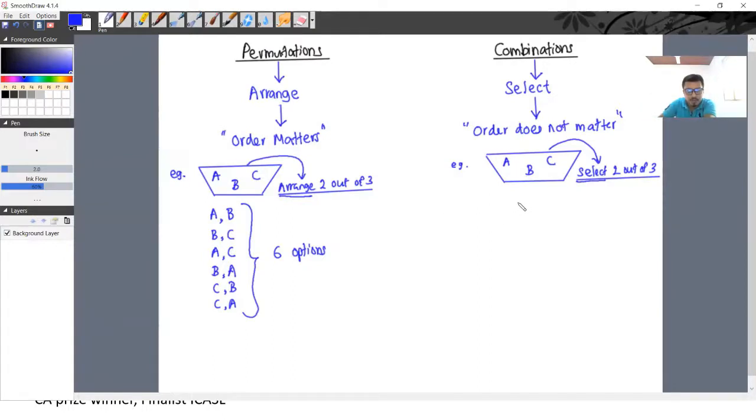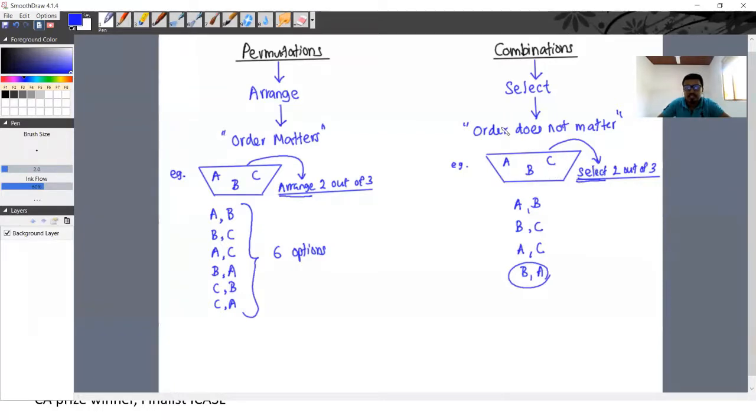One option is you can select A and B. What else? B and C. Yes, you can select B and C. Is that all? No, you can select A and C as well. Here, can you write B and A? So I have another option as B and A. Can you write it like this? No, right? You need to select.